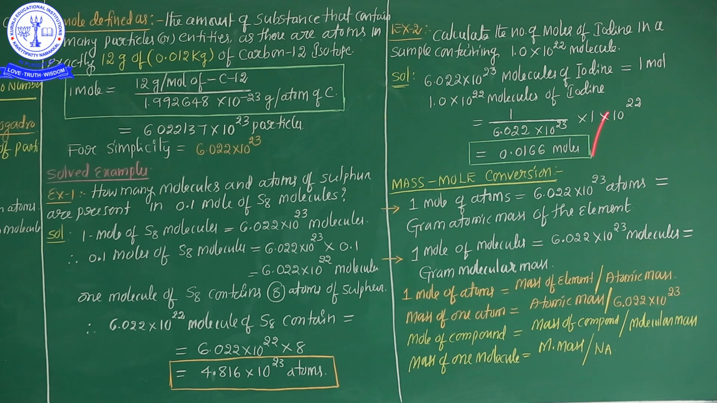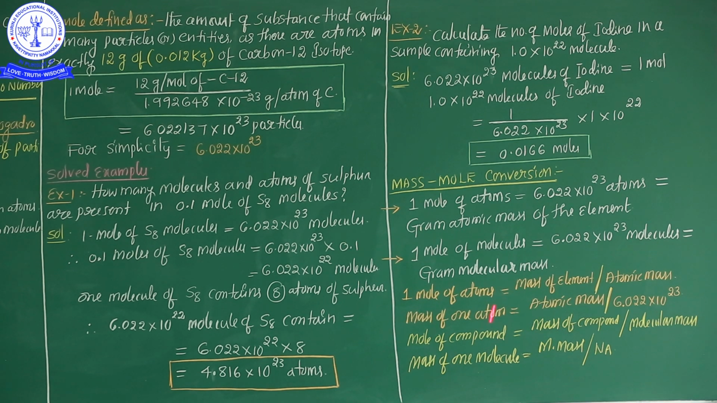These two formulas are very important, because whenever mass is converted into mole, this is the concept. So once again, gram molecular mass is equal to 6.022 × 10^23 molecules. Gram atomic mass of the element is equal to 6.022 × 10^23 atoms. It's clear, my dear students?